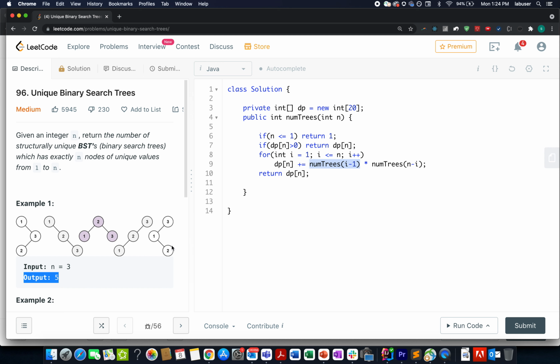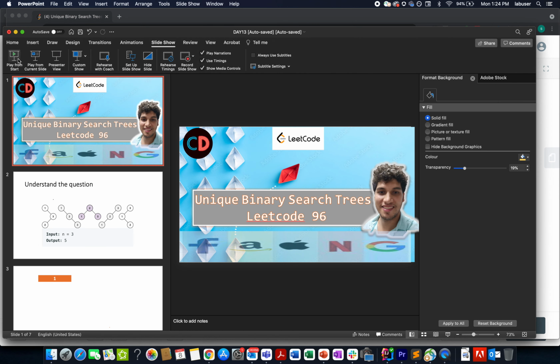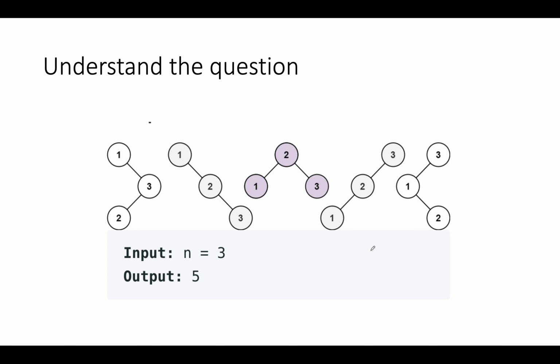Without much ado, let's look at the presentation that I have created for this, and let's get started with the PPT. Unique binary search trees, LeetCode 96. And this was the same example that was specified in the question. The value of n that is given to us is 3, and there are 5 structurally unique BSTs possible.